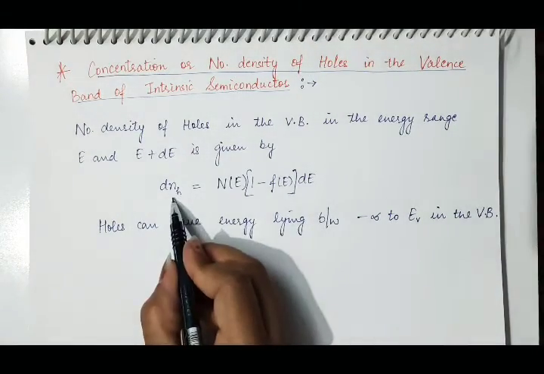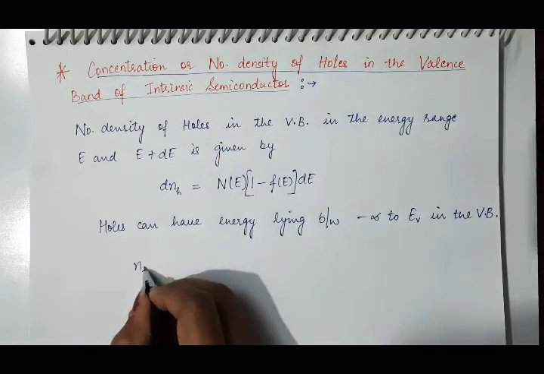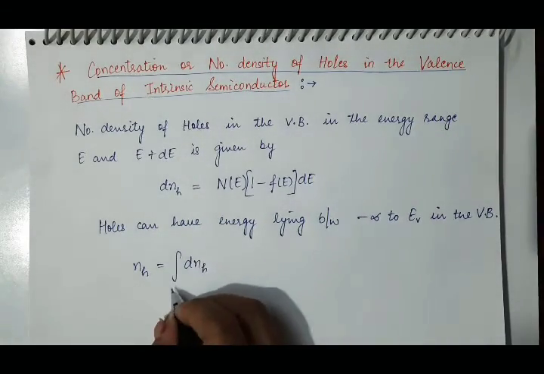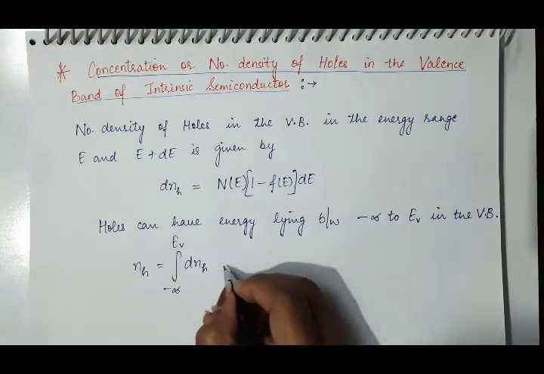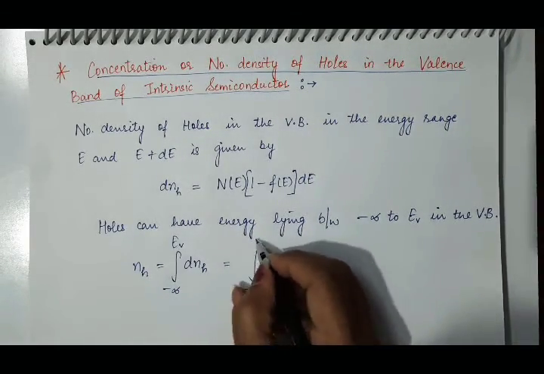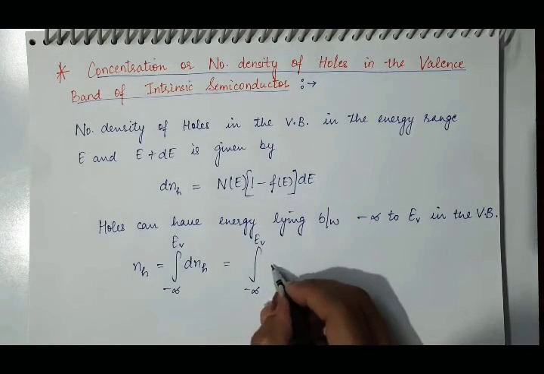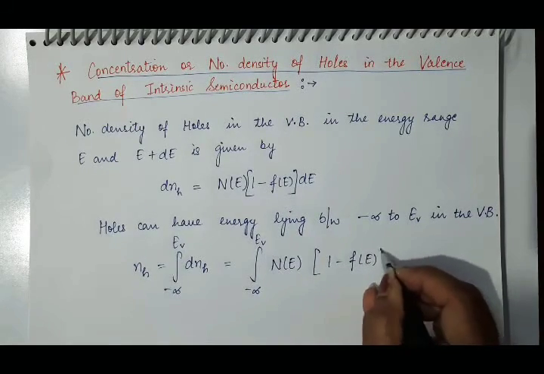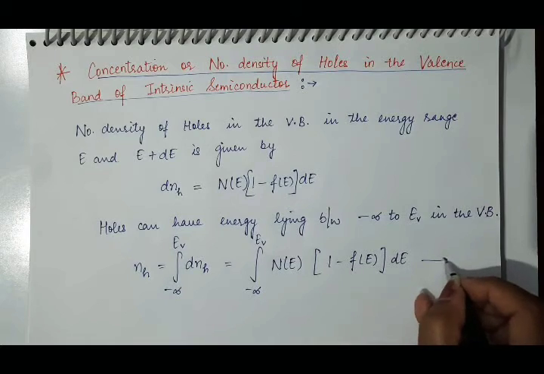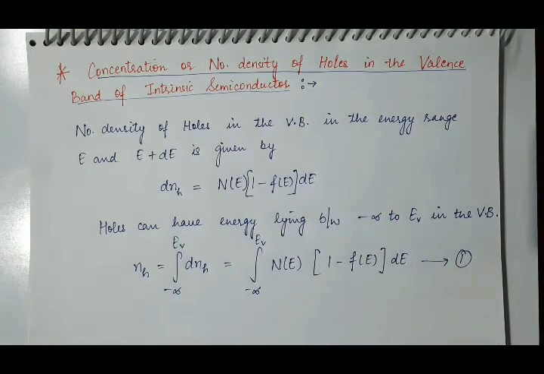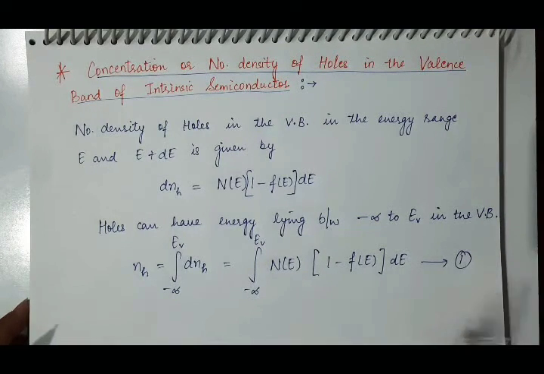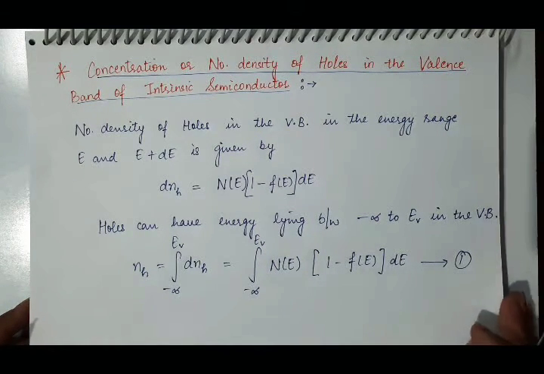So what will be the total number density of holes present in the valence band? It will be the integration of this dNH from minus infinity to EV, Ne times 1 minus Fe dE. Suppose this is equation 1. Now we have to calculate the value of this 1 minus Fe and the value of Ne. So put the value of Ne here and the value of 1 minus Fe here.